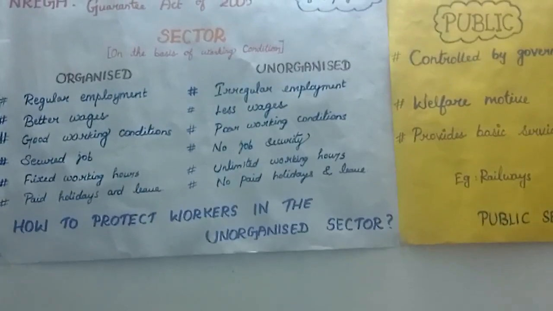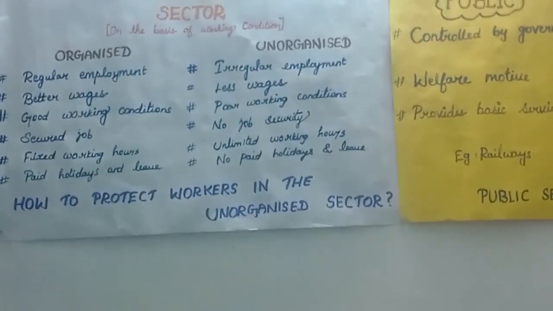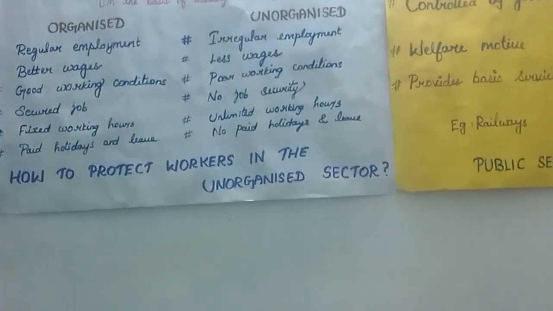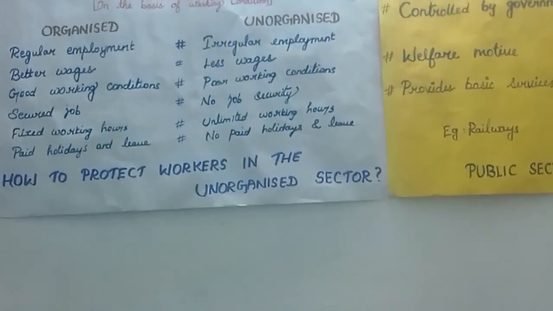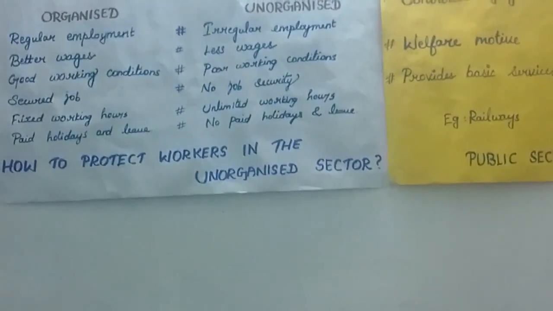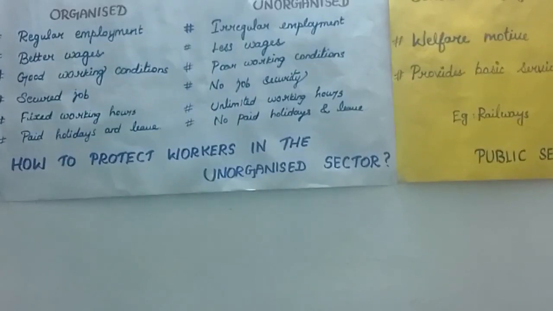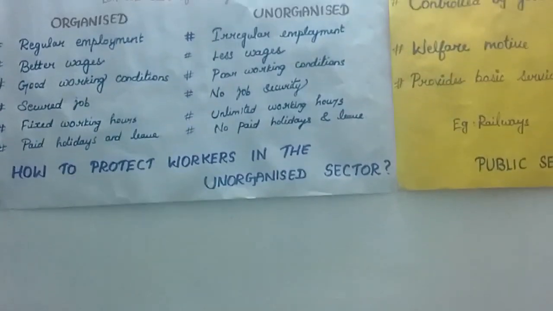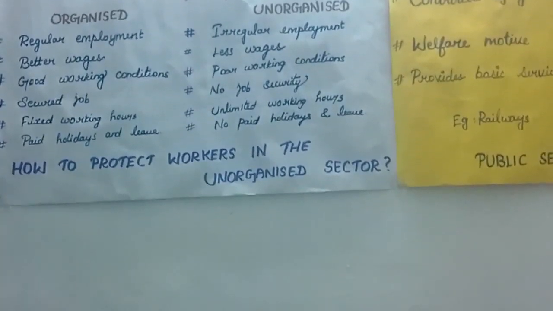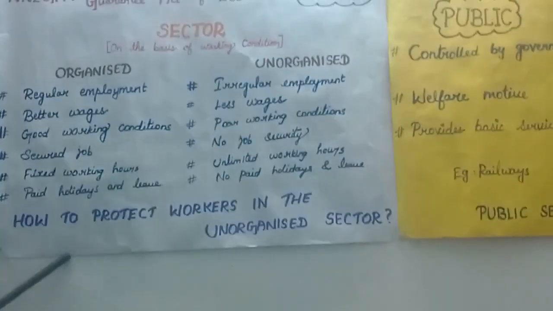So, good working conditions, secured job. For a government employee, or any private job in the organized sector, these are also secured jobs. They cannot easily be removed by the organization. So their job is a secured job. Fixed working hours: they have fixed working hours, and if extended, they are given double payment. So these are the benefits enjoyed in the organized sector, and also paid holidays and leaves, for every Sunday and any government holidays. This is also paid for them. So these are the benefits enjoyed by organized sector employees.